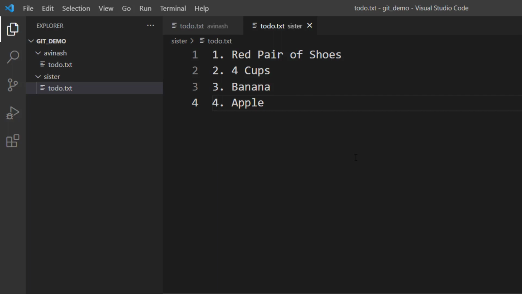So she's going to give this list back to me. Avinash, why don't you go and buy the updated items? So I'll say, okay, fine, give me your list. I'll sync with my list. So what is happening? Currently, we are going back and forth.